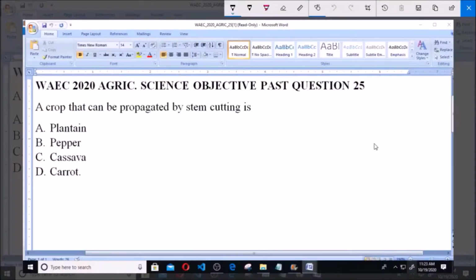Waec 2020 Agric Science Objective Past Question 25. A crop that can be propagated by stem cutting is A. Plantain, B. Pepper, C. Cassava, D. Carrot. So stem cutting